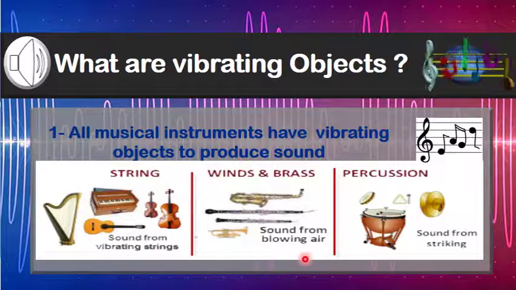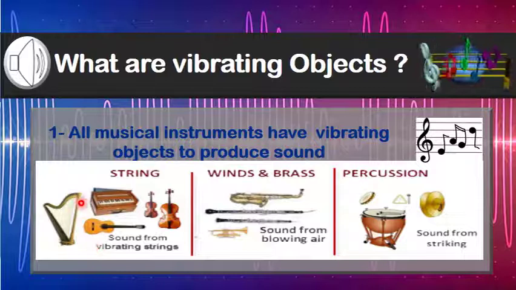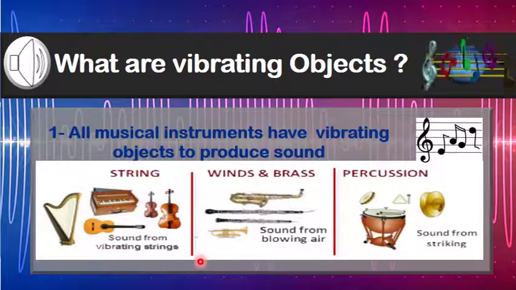When this happens, the particles are first pressed together and then they spread apart, or you can say expand again. Each particle passes its energy to the particle next to it. In this way vibrations are passed from molecule to molecule of all these musical instruments, and we call this movement a sound wave.